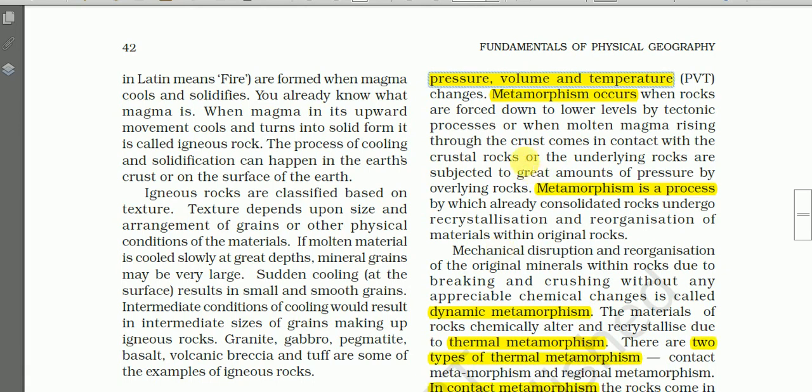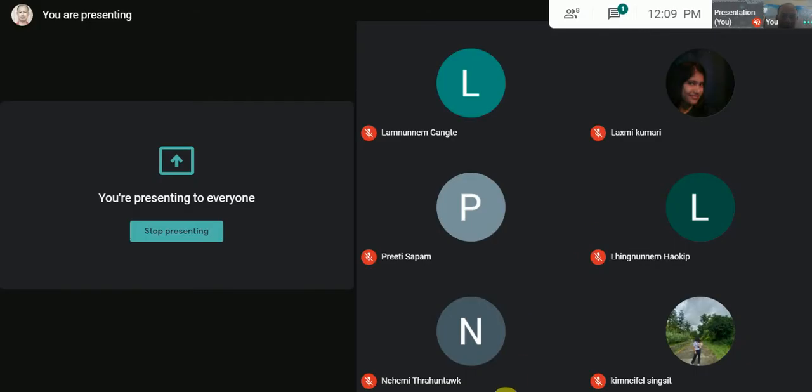So let us continue. Metamorphism, that is the process of metamorphic rock formation, occurs when rocks are forced down to lower levels by tectonic processes, or when molten magma rising through the crust comes in contact with the crustal rocks, or underlying rocks are subjected to great amounts of pressure by overlying rocks.